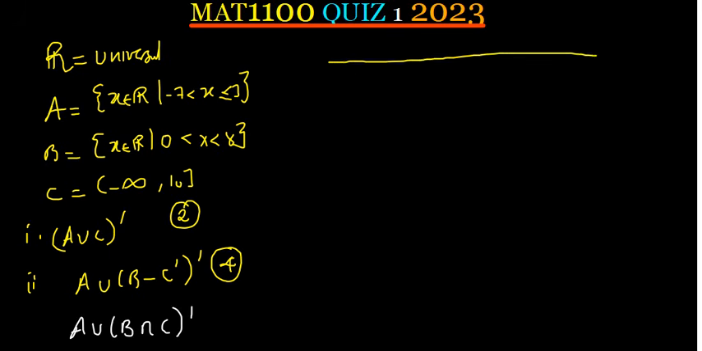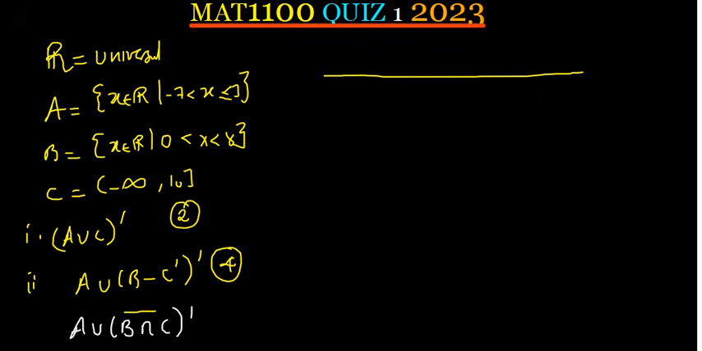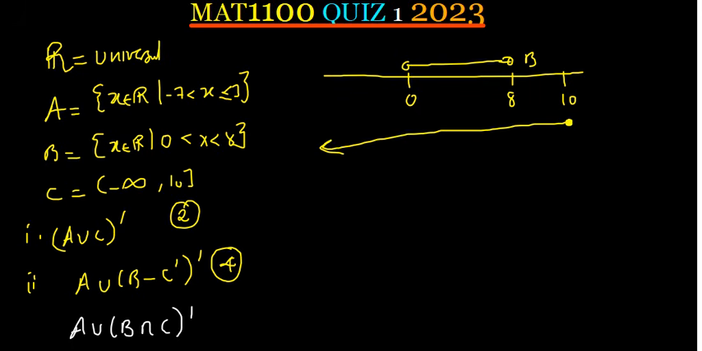I'm first writing a number line here. Remember, I first want to work out B intersection C. So I'm going to get B. We can see B is from 0 to 8, not including 0, not including 8. Okay, this is B. And then C is from negative infinity to 10, but we are including 10, right? So we're including 10 here, going in this direction. That's C.